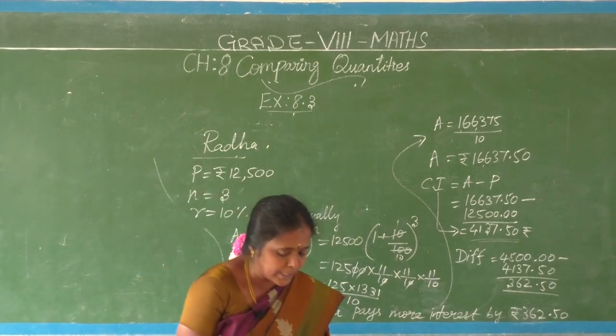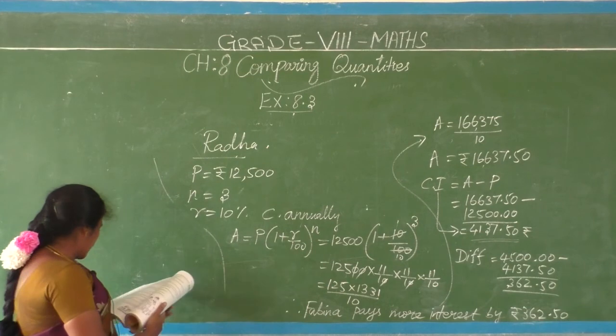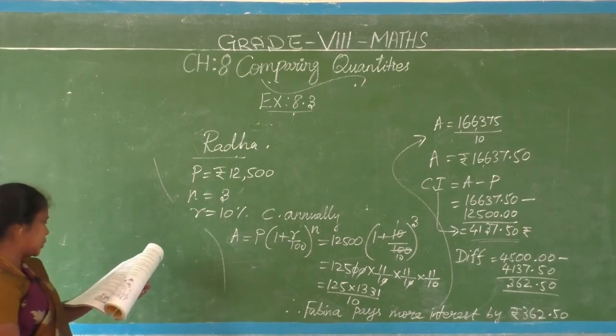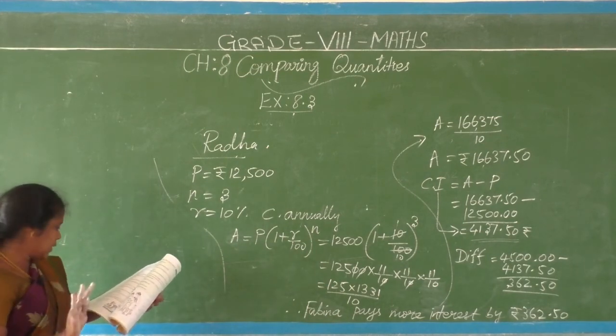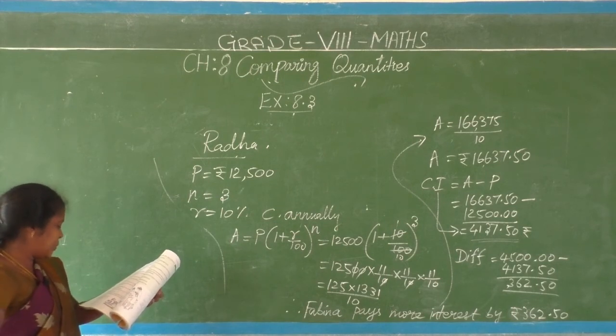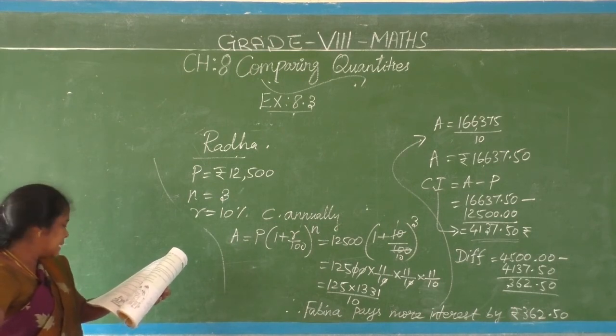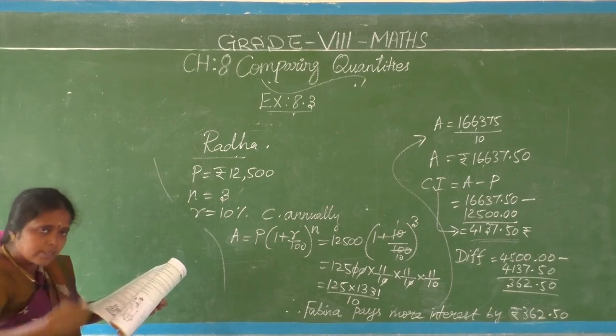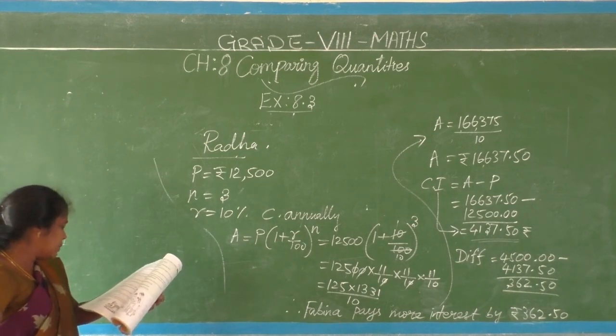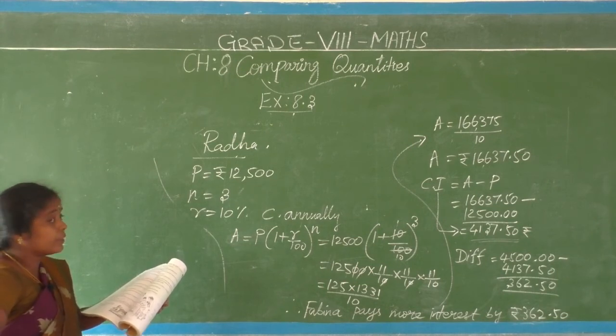What is the 12th question? A scooter was bought at rupees 42,000. Its value depreciated, nothing but decreased. Its value depreciated at the rate of 8% per annum. Find its value after 1 year.